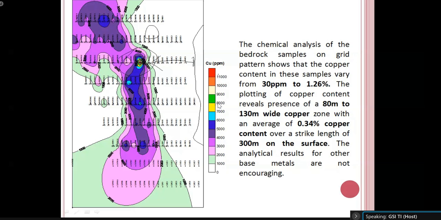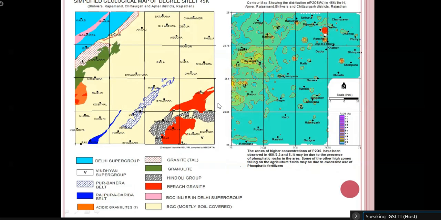Okay. Again, in case of NGCM also, we collect stream sediment samples, and with the help of those stream sediment analytical data, we can plot those data, and we can prepare very good geochemical contour maps in terms of different elements. Okay, so again, I have shown you, on the left hand side is a geological map of an area, that is 45K toposheet number and degree sheet number, and on the right hand side is a geochemical contour map of that whole degree sheet in respect of copper.